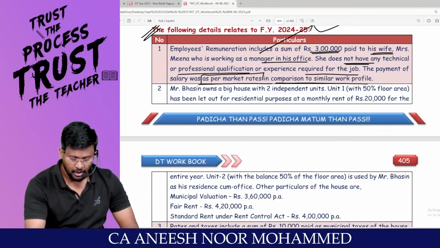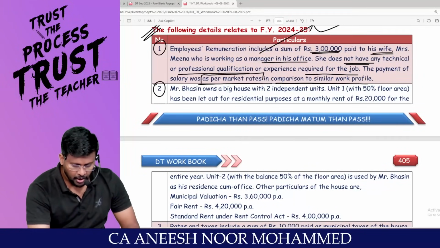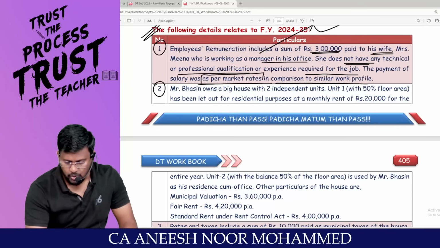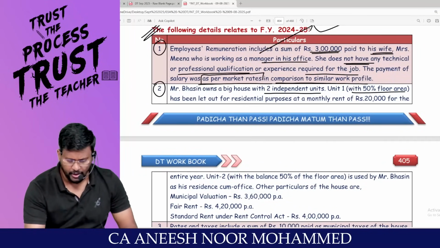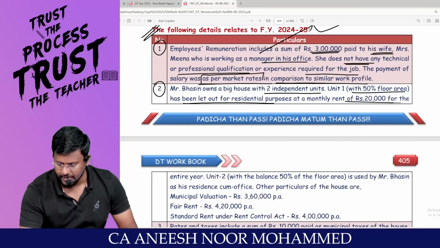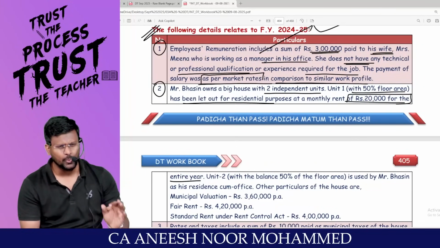Super. Second point, 1.2 heads they have tested. Mr. B owns a big house with 2 independent units. Unit 1 with 50% floor area has been let out for residential purpose at a monthly rent of 20,000 for the entire year. Let me ask you a question. 20,000 into 12.